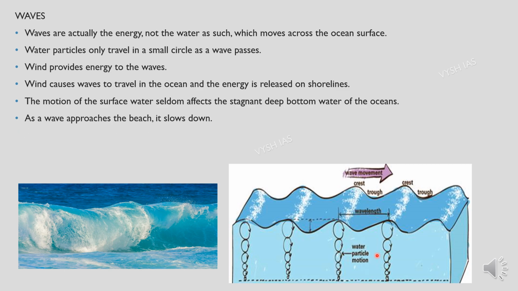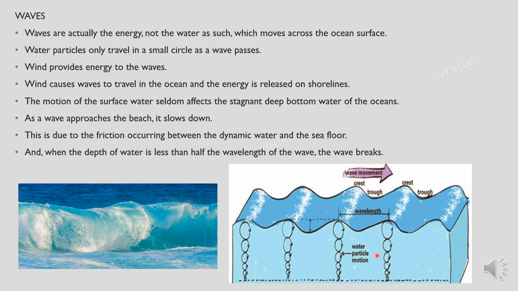So as a wave approaches the beach, it will slow down. Obviously it will retreat backwards towards the ocean after hitting the shoreline. This is due to the friction occurring between the dynamic water and the sea floor. So when the depth of water is less than half of the wavelength, so this is our wavelength, because of this the wave will break. That's why it will become slow.